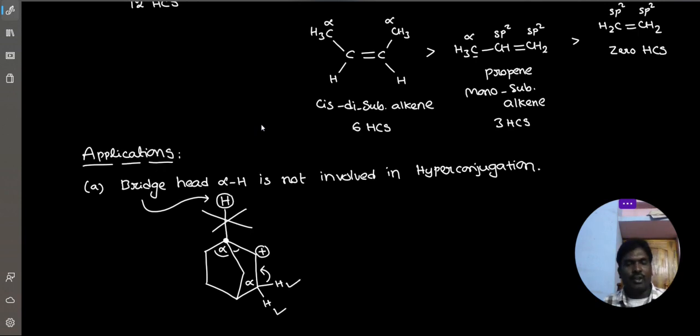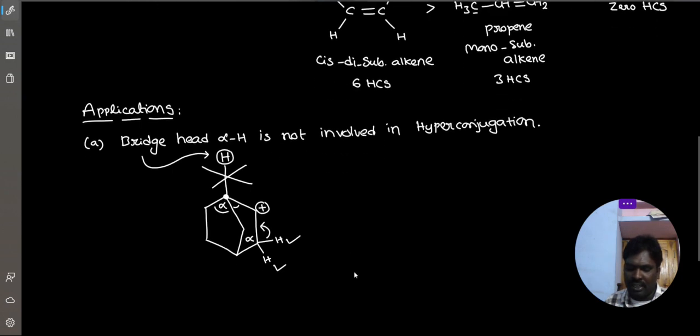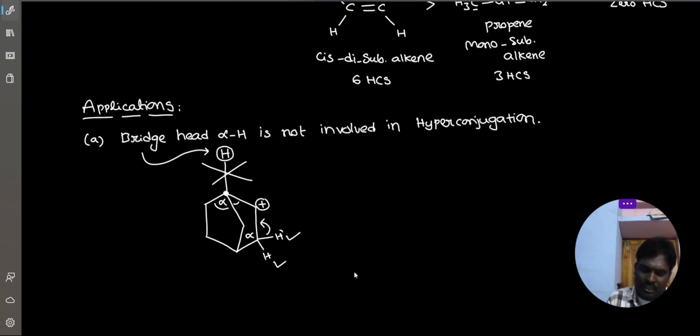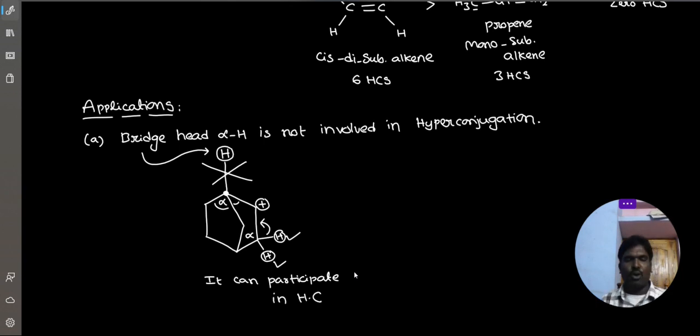Understood? That's why finally this molecule is involved in hyperconjugation due to the presence of these hydrogen atoms. So it can participate in hyperconjugation. I hope everyone understood.